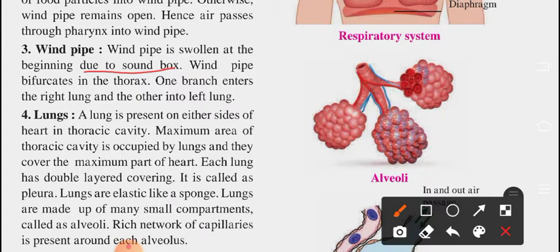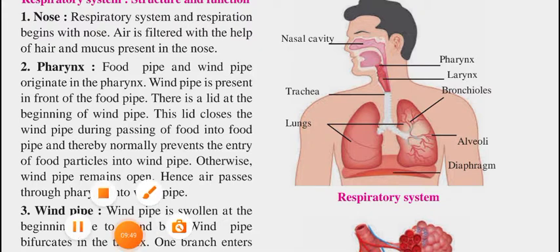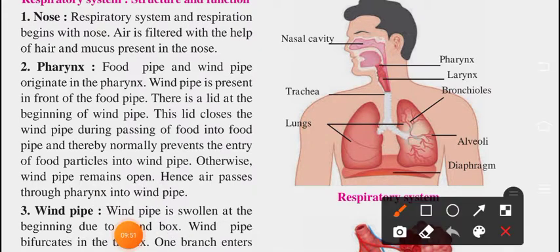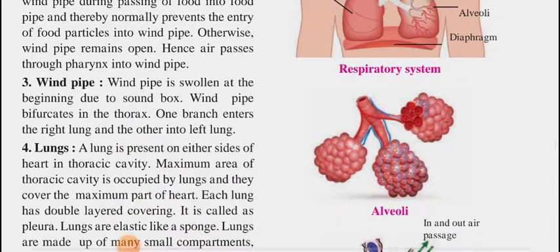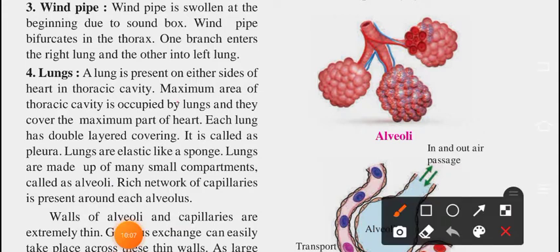You can observe here in this diagram, one is entering to the left and one is entering to the right lung. Now next, what is happening with the lungs? A lung is present on either side of heart in thoracic cavity. Maximum area of thoracic cavity is occupied by lungs and they cover the maximum part of heart.